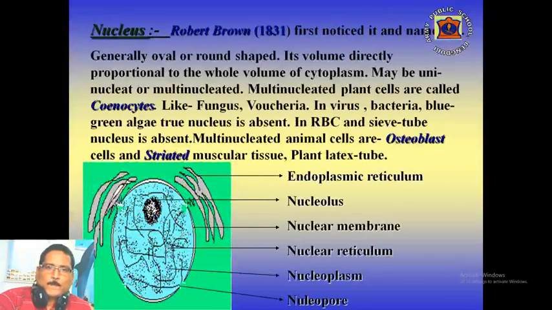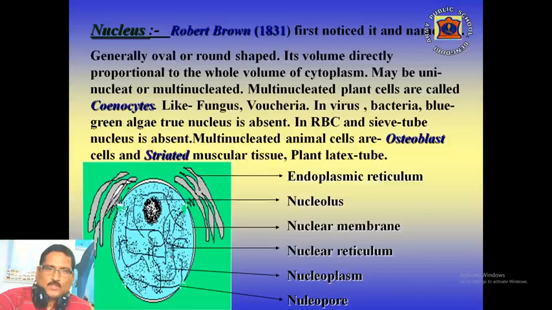Now I am coming to the most important cell organelle, that is the nucleus. It was discovered by Robert Brown in the year 1831 and named by him. Generally it is oval or round shaped and central in position. Its volume is directly proportional to the whole volume of the cytoplasm. One cell may contain one nucleus or many nuclei.